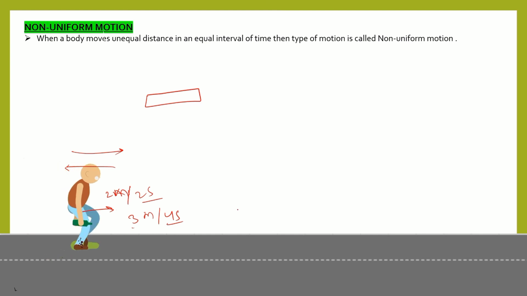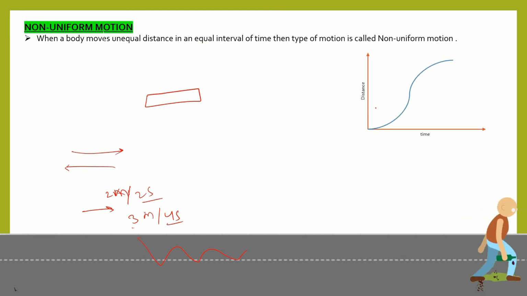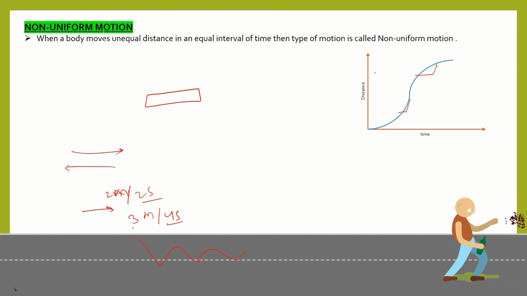Let's see this animation first. This is how he is moving, randomly here and there. We don't know what he is doing. So this is a kind of random motion or non-uniform motion. If we graphically represent this, its slope will not be the same everywhere. In uniform motion the slope remains the same, but in non-uniform motion the slope does not remain the same at every place. For equal intervals of time, t equal to 2, t equal to 4, the body does not cover the same distance.